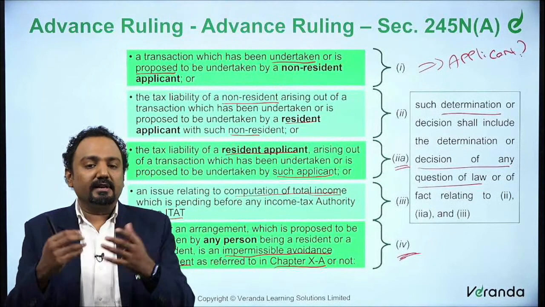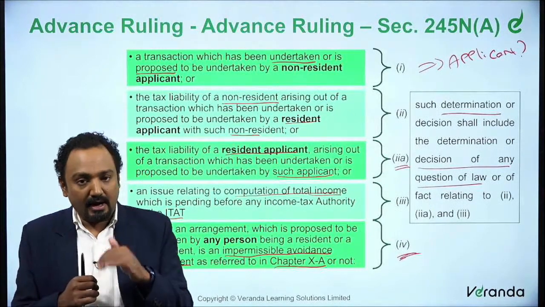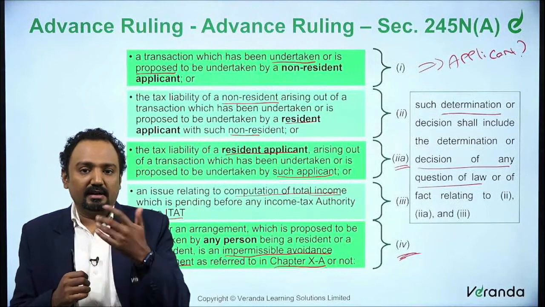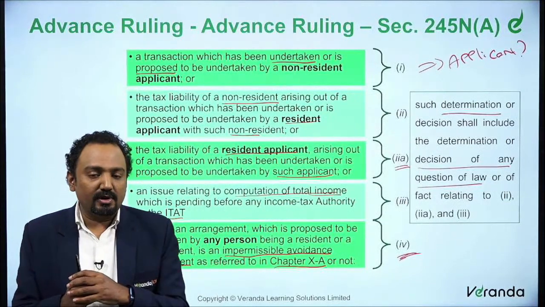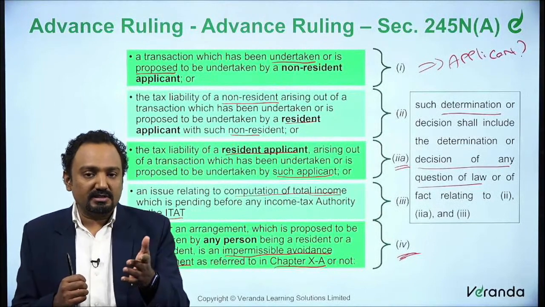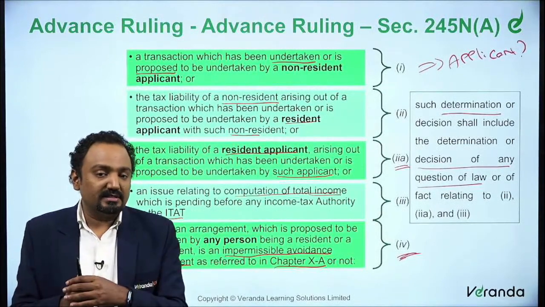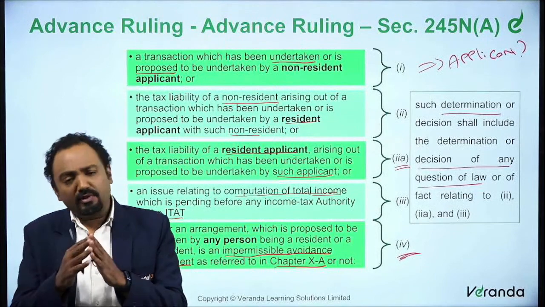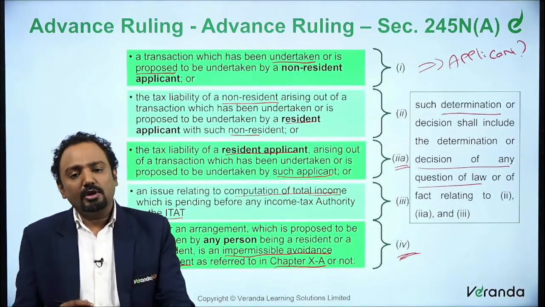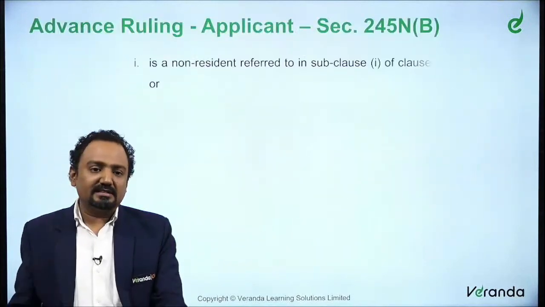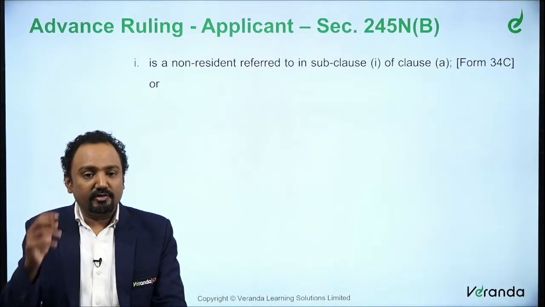We know that when a transaction is proposed or undertaken by a non-resident, the non-resident applicant can file an application for ruling. We also said a resident with a non-resident, and a resident himself in certain transactions, GAR related. For all these scenarios, who shall be the applicant? We'll understand that with respect to each of the clauses.